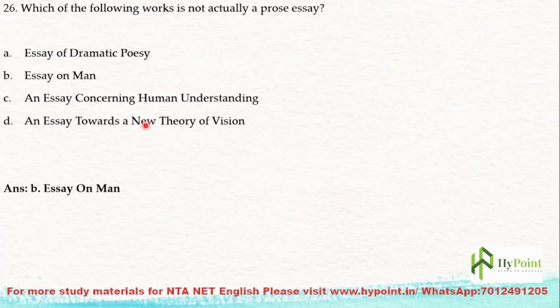And An Essay Towards a New Theory of Vision. So An Essay of Dramatic Poesy, An Essay Concerning Human Understanding, An Essay Towards a New Theory of Vision, all these are prose essays. But An Essay on Man is written in a poetical manner. So that is the difference here.